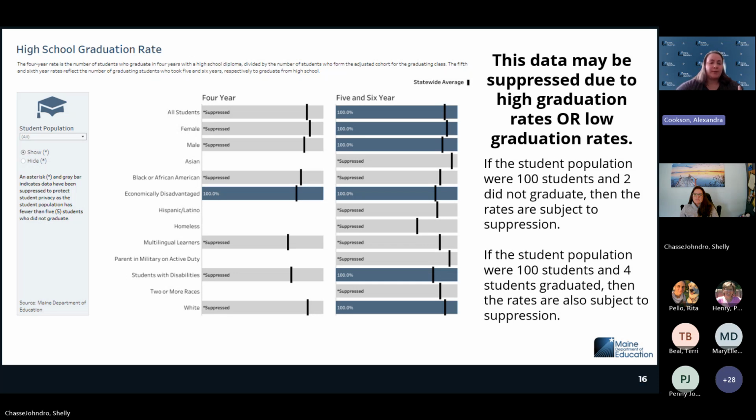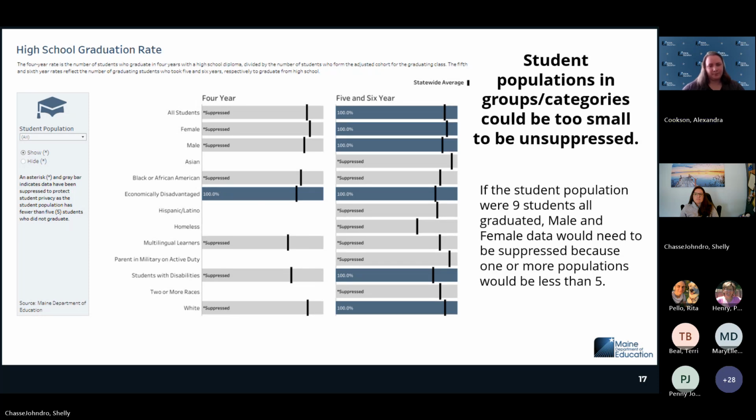So this is an example of how a high graduation rate or a low graduation rate would be suppressed. Suppression does not mean anything bad. It is just protecting student data to make sure that student groups of less than 5 cannot be identified.